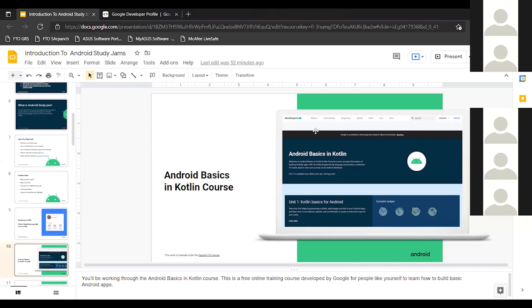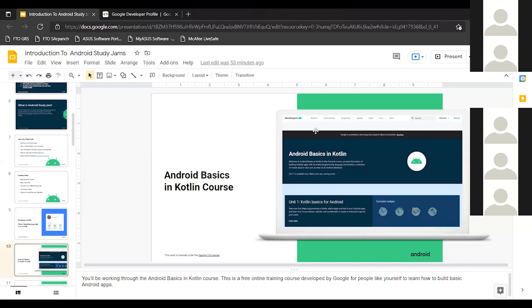But for the further sessions, once we deep dive, we'll have some guest speakers, and for those sessions, we'll look into Android Studio. So for that, we'll need Android Studio. Android Studio has its own inbuilt emulator. You can directly use your phone. You can connect your phone, or you can use the inbuilt emulator from Android Studio. You need to download it the first time, and then it will work.